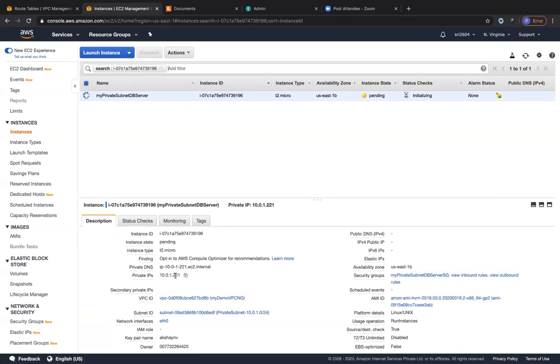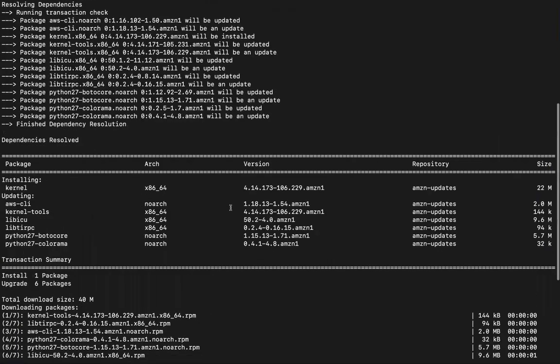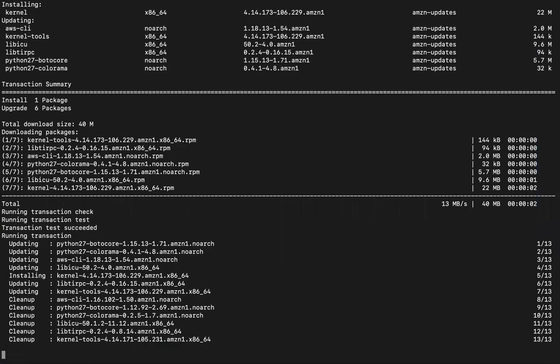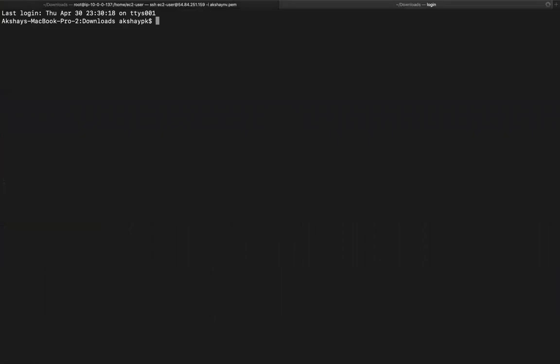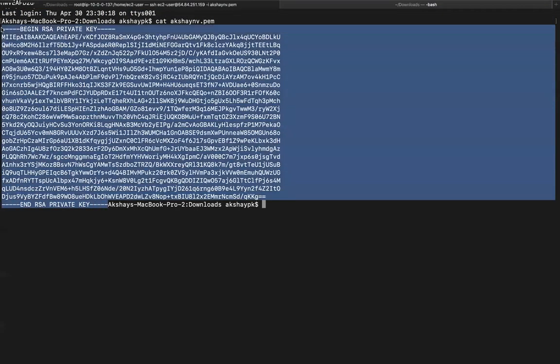Before logging into this EC2 instance, what I would like to do right now is open another terminal window. So this is my key pair that I was using to log into the public subnet server. Therefore, I'm just going to copy this key pair's content, and I'm going to go back into my public subnet server.